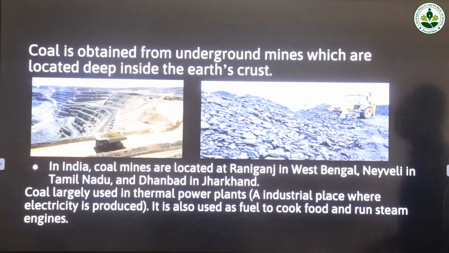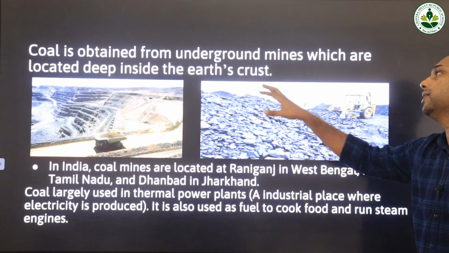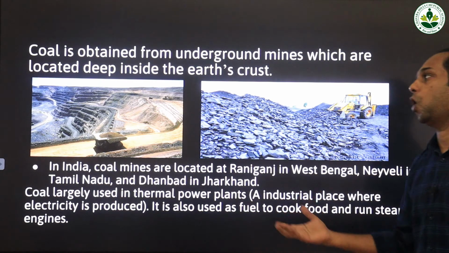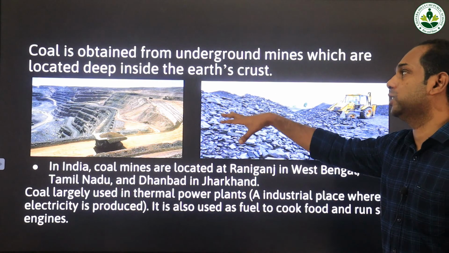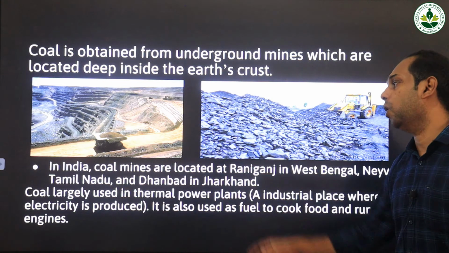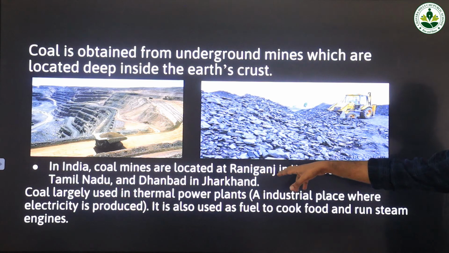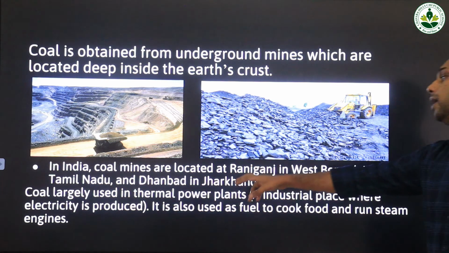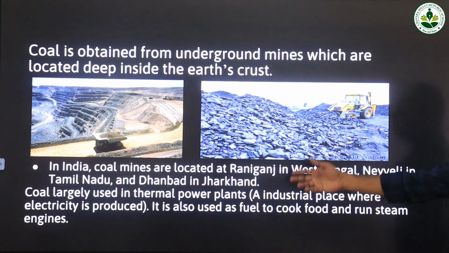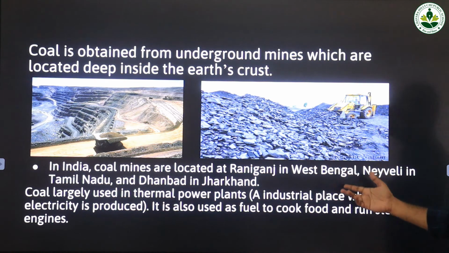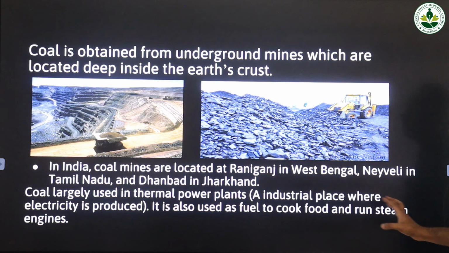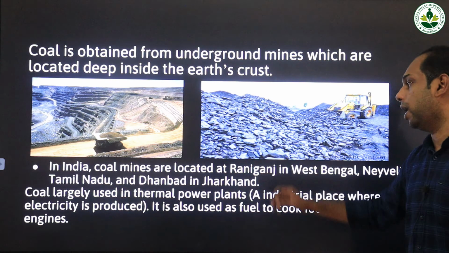Coal is obtained from underground mines which are located deep inside the earth's crust. Most of the deposits of coal are found under the earth's crust. In India, coal mines are located at Raniganj in West Bengal, Neyveli in Tamil Nadu, and Dhanbad in Jharkhand. These are the major coal mines in India: Raniganj in West Bengal, Neyveli in Tamil Nadu, and Dhanbad in Jharkhand.